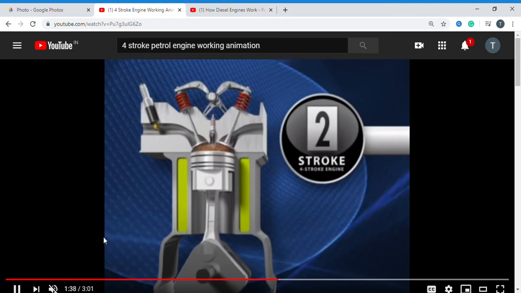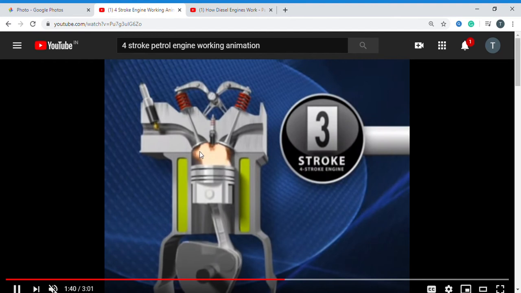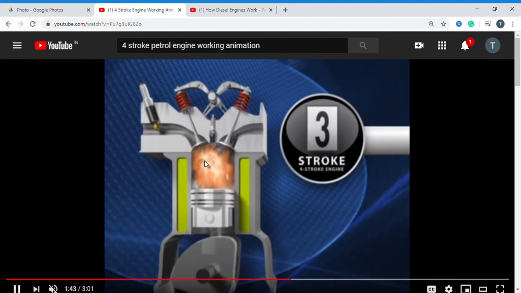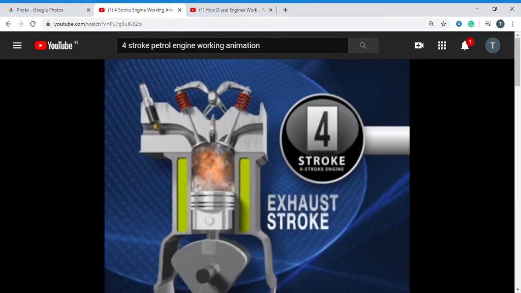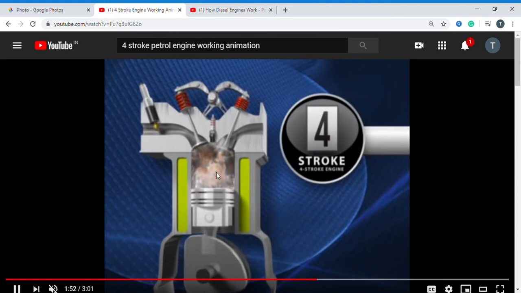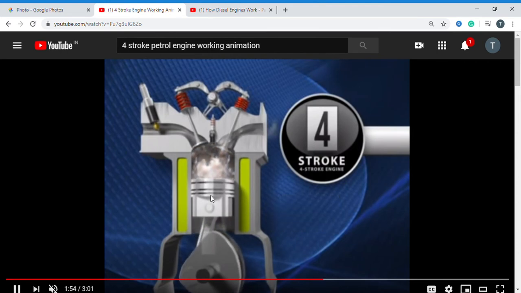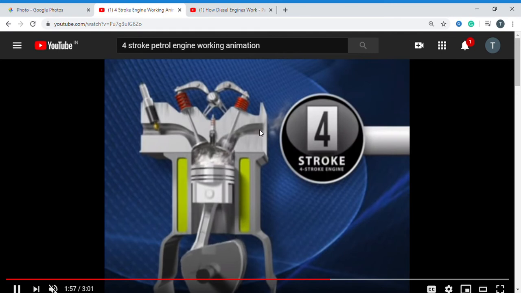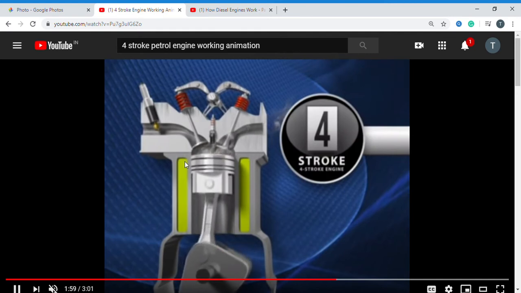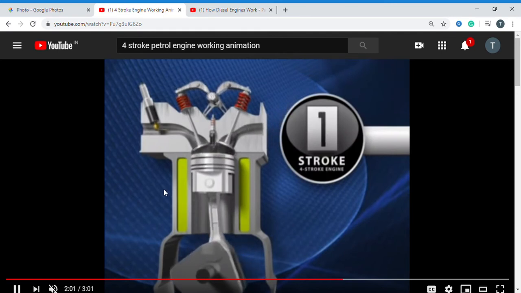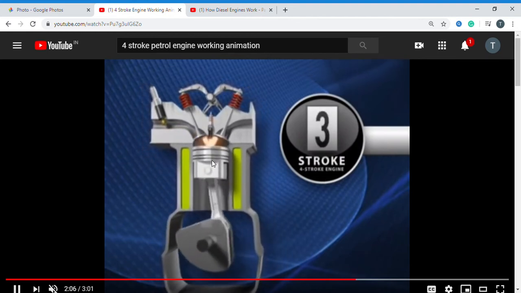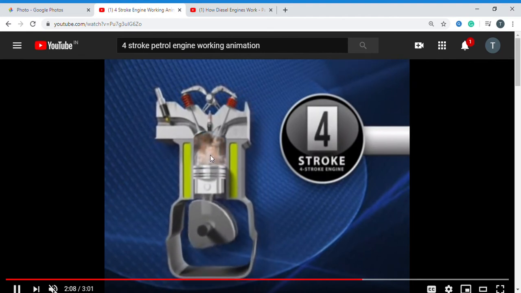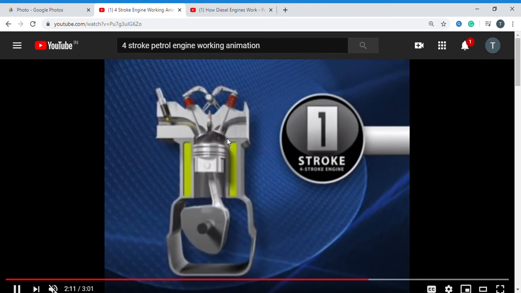Next, third process, combustion, spark generating here. Again, the piston moves rapidly here, combustion process. Okay. Again, after completion of combustion, the piston moves from the BDC to TDC. The exhaust gases move out from the exhaust valve. This valve gets closed. Right. Again the inlet valve opens, air and fuel mixture enters. Again compression, combustion and exhaust process. So this is the process.